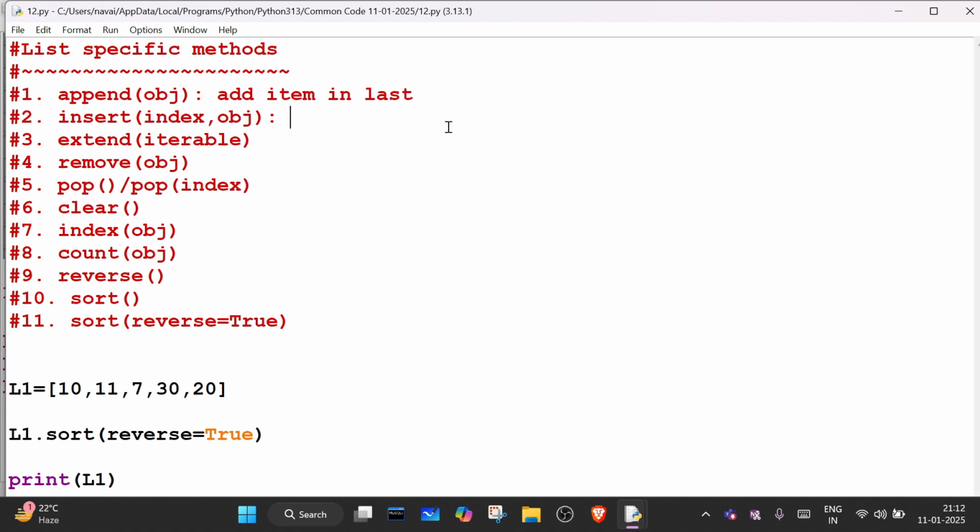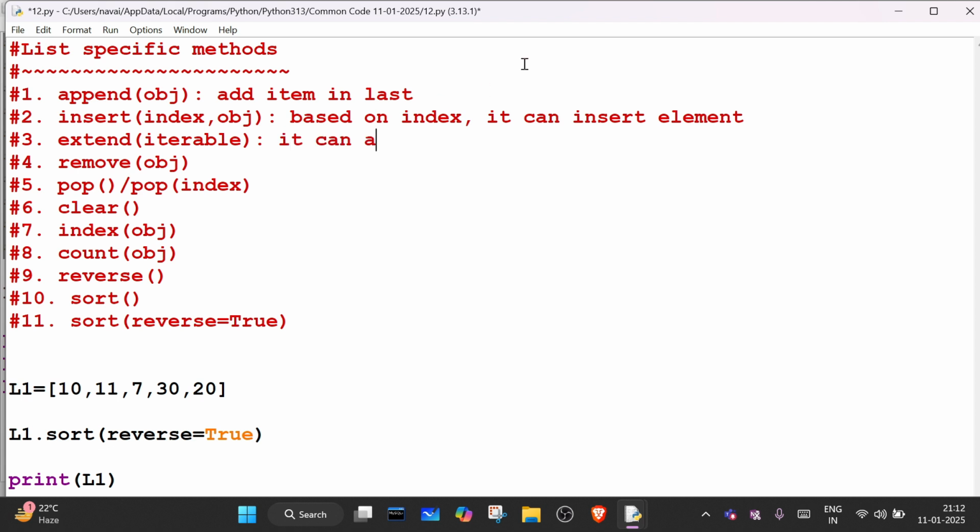Okay, what about the insert? Based on index, it can insert an element according to a value. Okay, what about this? Extend. Add more than one element in last. It can add more than one element or an iterable in a list.